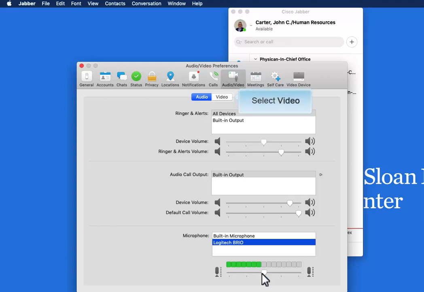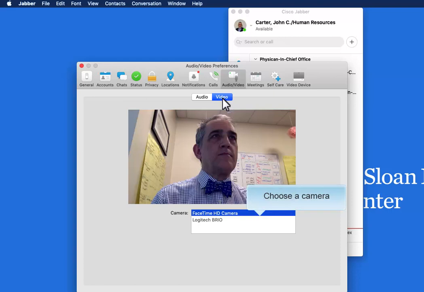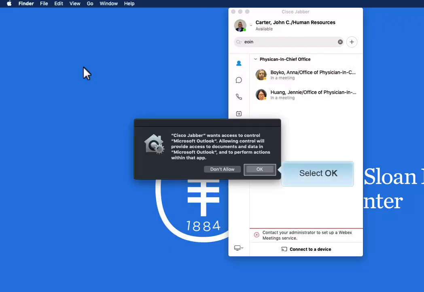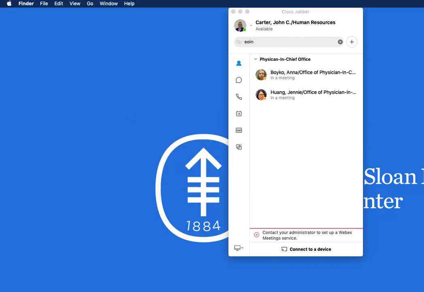To choose a camera, select the Video button and select a camera. Close the Preferences window. If you have an MSK computer, you can select OK to allow integration of Jabber with Outlook. And now you are ready to accept calls.